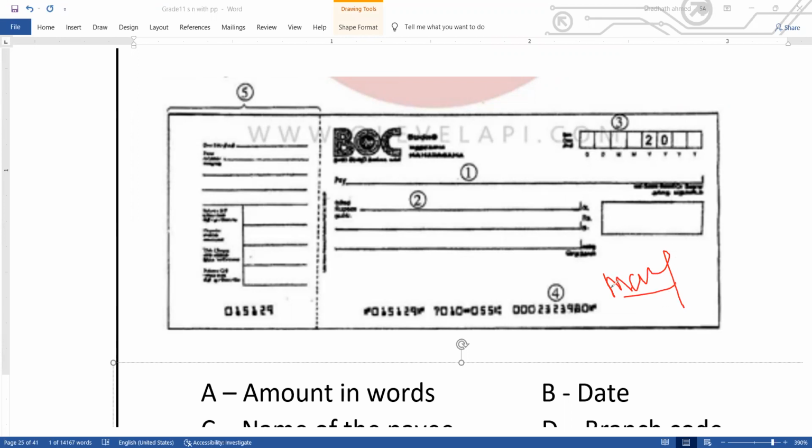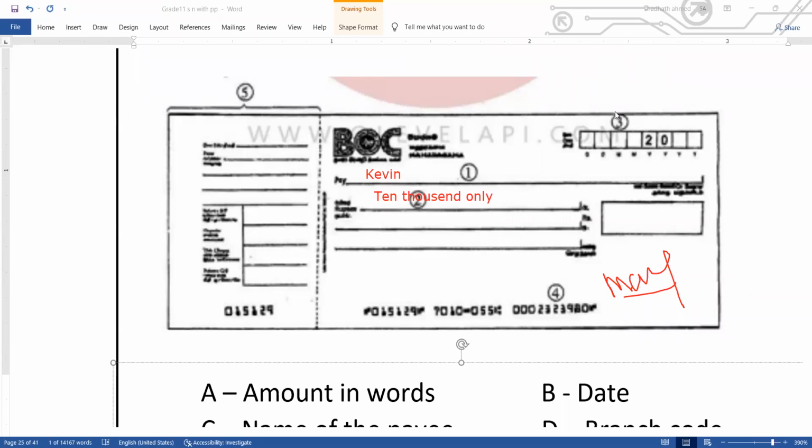So Mary has a current account in BOC. To whom the check is given, his or her name will be written over here near number 1. For example, it is given to Kevin. So Mary has given a check to Kevin. In number 2, we write the rupees in words. In this place we write, say, 10,000 only. The words in number 2 are the amount in words.